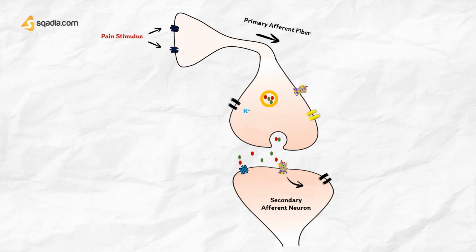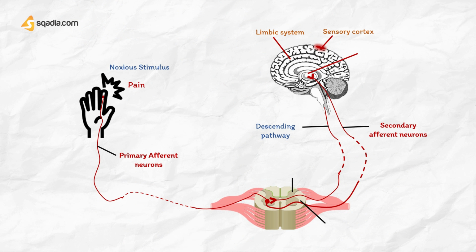They also facilitate the opening of potassium channels, leading to hyperpolarization. In addition to this, they inhibit the opening of calcium channels. All these result in a decrease in the intracellular calcium, which in turn decreases the release of neurotransmitters. Various neurotransmitters including dopamine, glutamate, GABA, 5-HT, and substance P are involved in the transmission of pain impulses. Opioids also directly inhibit the transmission in the dorsal horn ascending pathway.